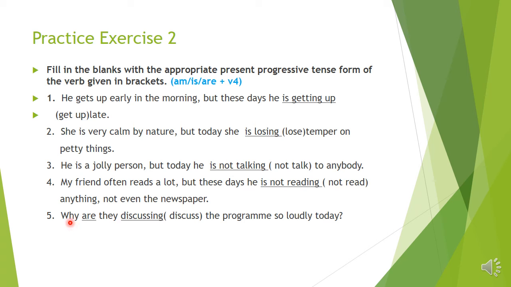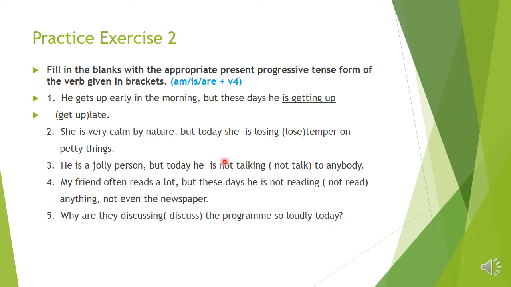Number 5. Why dash they dash the bracket word is discuss the program so loudly today. So children, here discuss verb is given. So what is the V4 of discuss? Discussing. And here the subject is they. Don't think of the question word. This is the subject word. So they, coming time, what will come? Is or are. So they are. So the progressive tense is they are discussing. Now think it is a question. So are will come first and discussing second. Okay. So why are they discussing the program so loudly today?